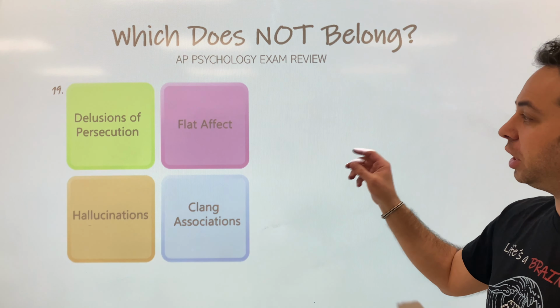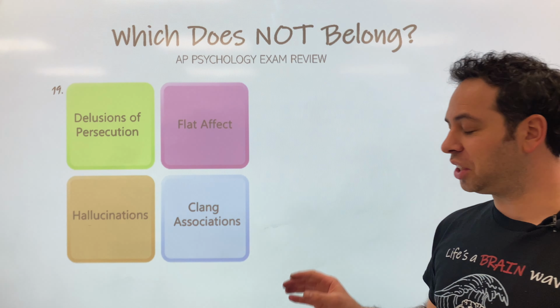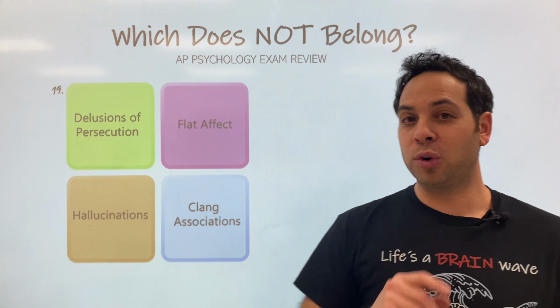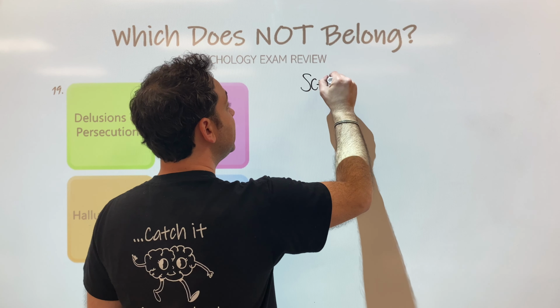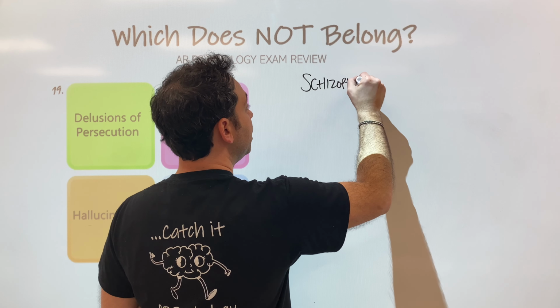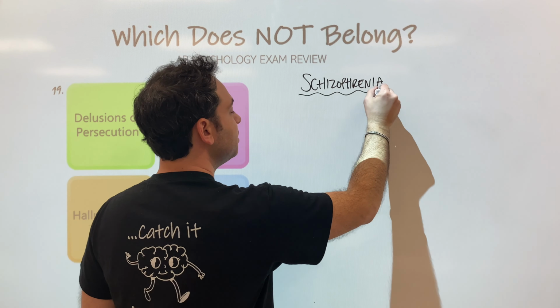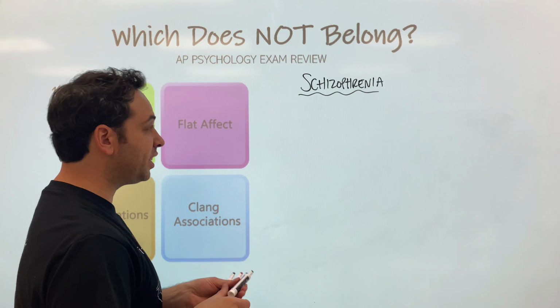Delusions of persecution, flat affect, hallucinations, or clang associations. This is a wonderful question. Now, all of these are symptoms. Do you know what disorder these are symptoms of? If you are thinking schizophrenia, you are correct. But even though they're all symptoms, of course, one has to not belong. What is it? Well, let's figure this out together.